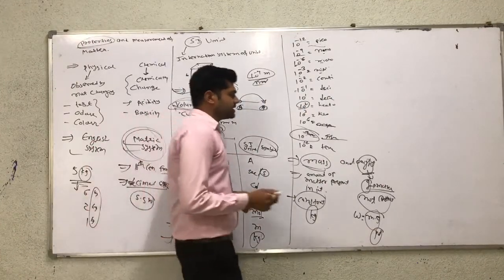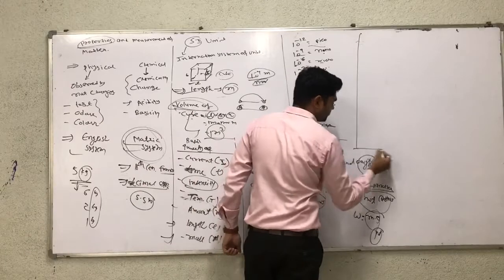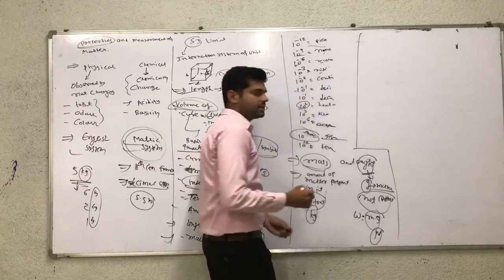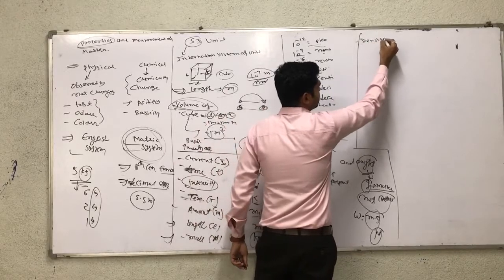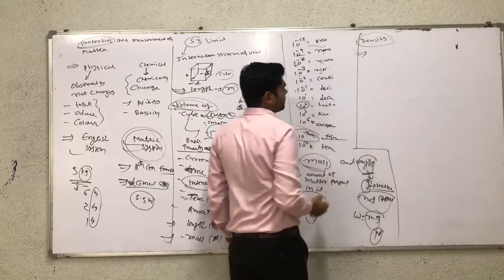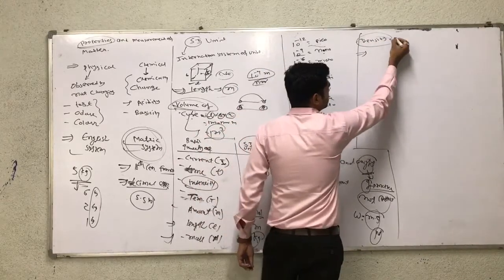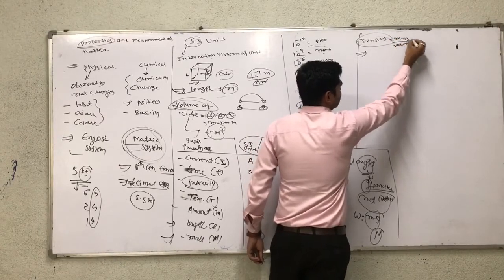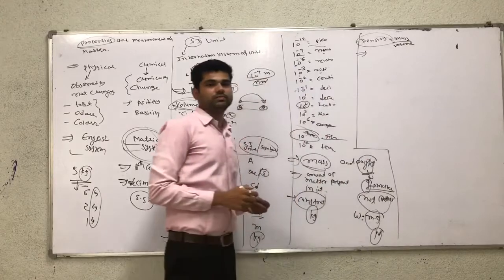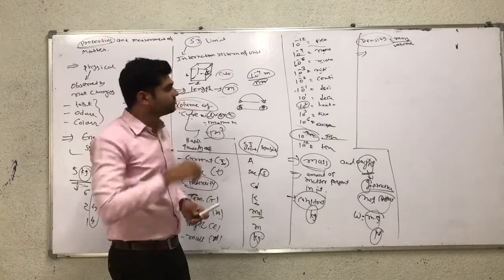Now, after understanding mass and weight, understand density. Density is equal to mass divided by volume. So first understand what volume is.